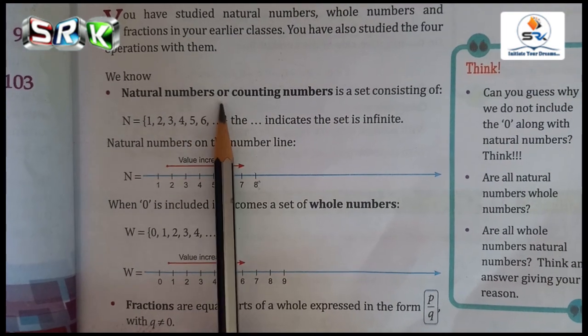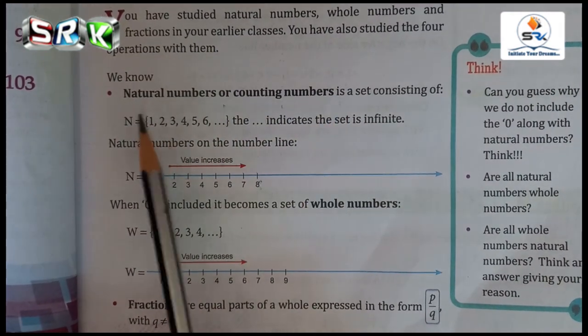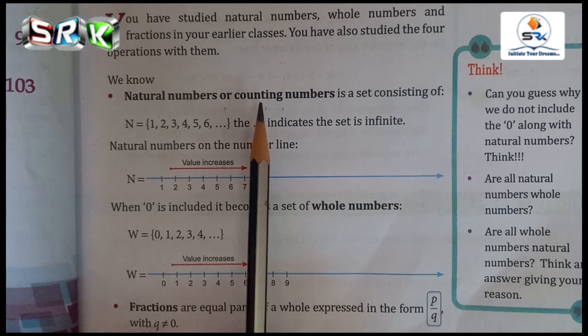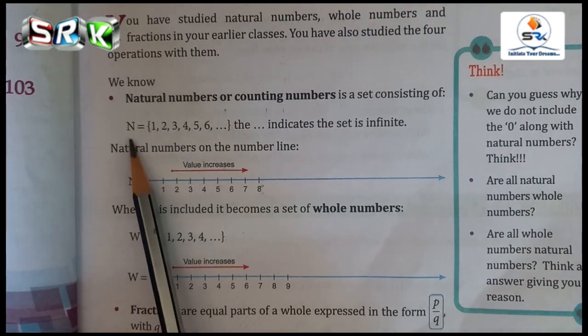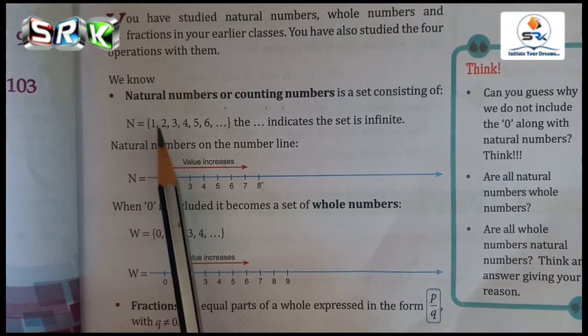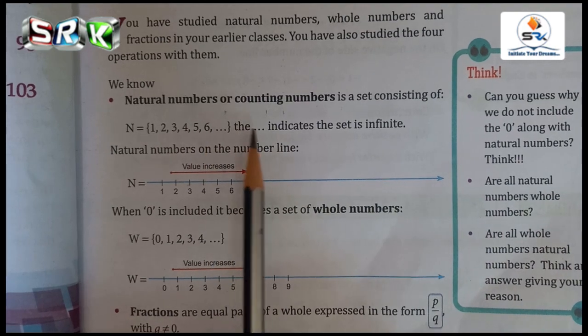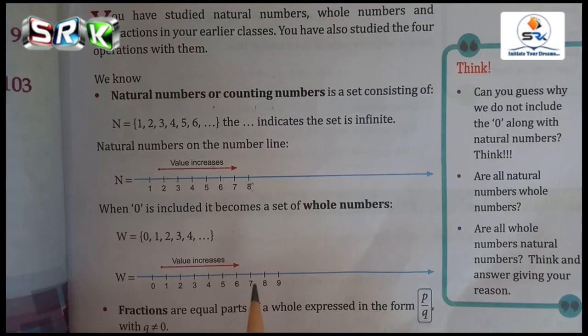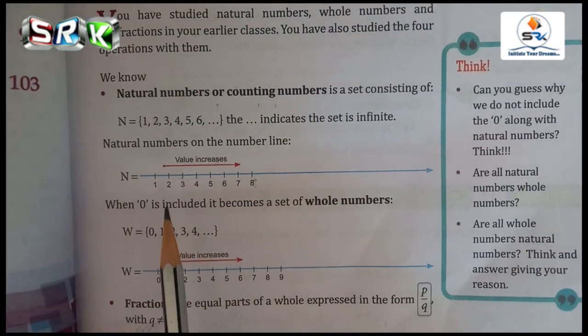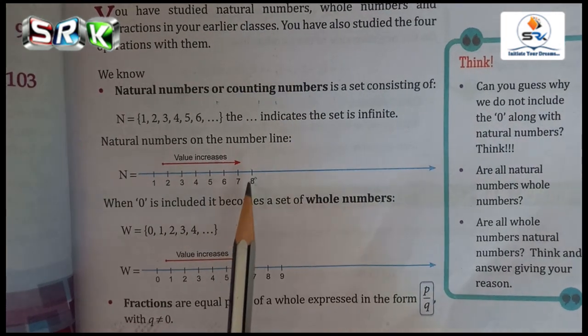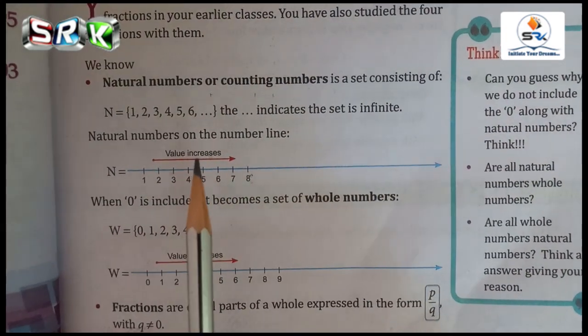Natural numbers, another name is counting numbers, the numbers which start from 1, 2, 3, etc. Up to infinity, there are no finite numbers for you; it is infinite. Up to infinity you have natural numbers.